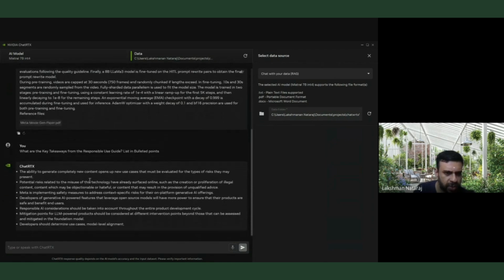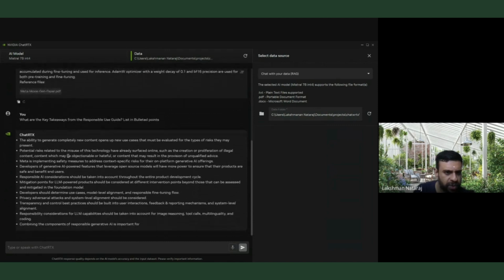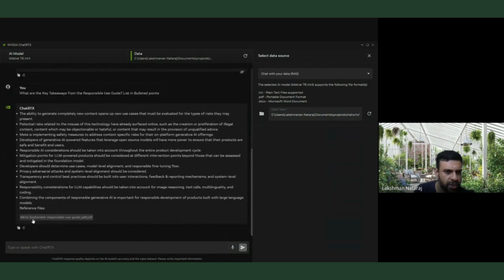The ability to generate new content opens up new types of potential risks, and so on. See here, the previous one was Meta's Movie Gen, and this one is going to the Meta September responsible use guide, and that's what it does. It'll be interesting if it even points to the actual pages. Maybe future versions will do that.